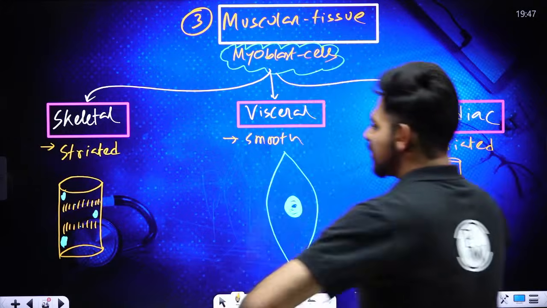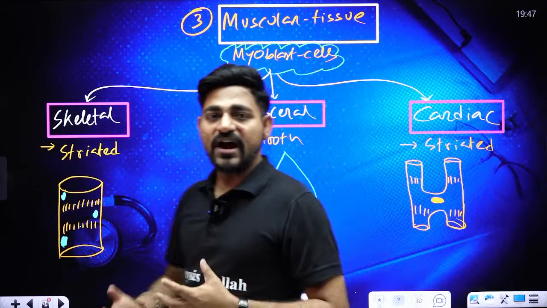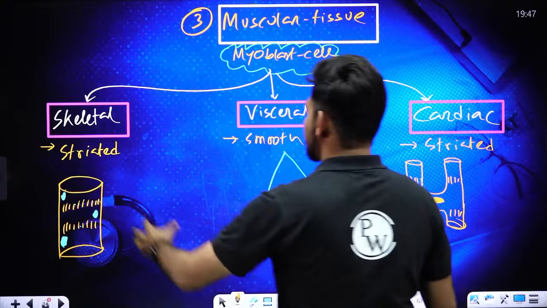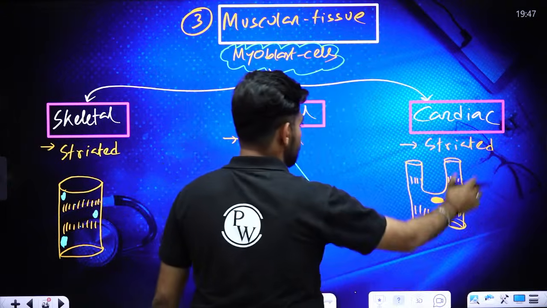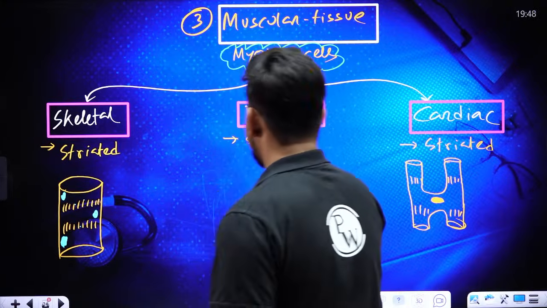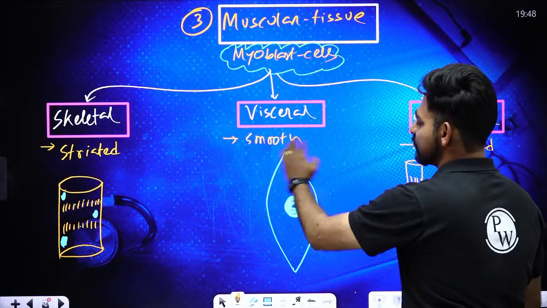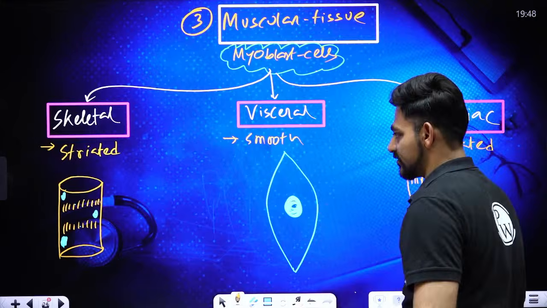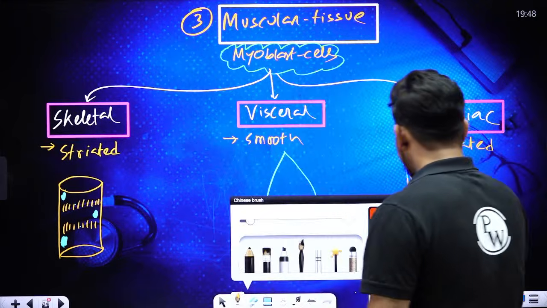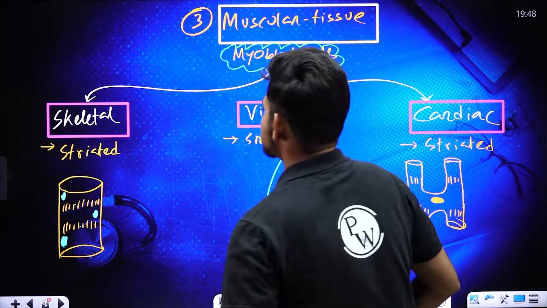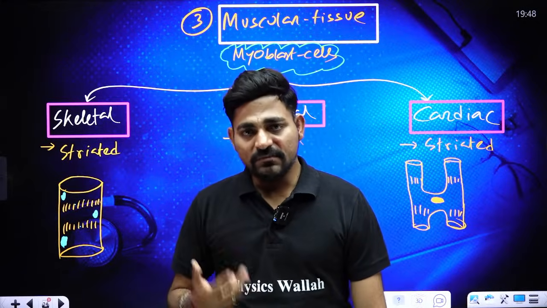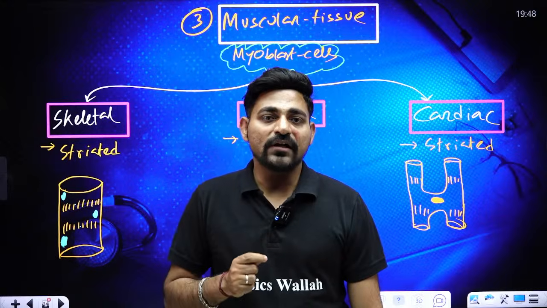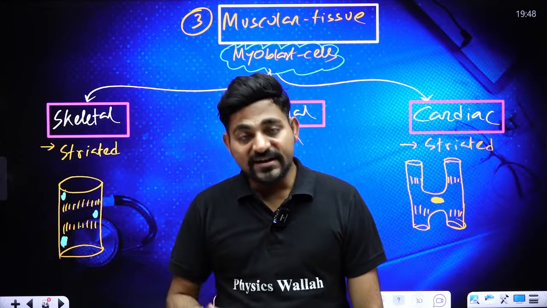Okay. So if you are asked for unbranched striated muscle, then you need to answer skeletal muscle. If you are asked for branched striated muscle, then you need to answer cardiac muscle. Visceral is smooth because there is no presence of stripe or striation. Now we will talk about their control. Who is controlling these muscles? If your muscle is listening to you, then we call that muscle a voluntary muscle.